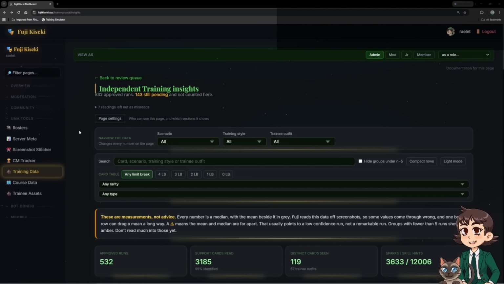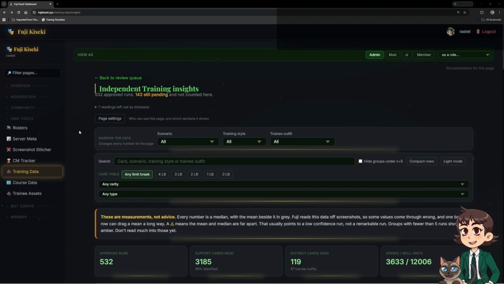Initially, we were doing a lot of word of mouth and just personal data parsing, but eventually our admin and incredible coder of Fujibot, Ash, managed to make a functionality of Fujibot that is able to read values off of screenshots and do the data entry automatically rather than manually. This frees up a lot of time and enables us to get a lot of runs.